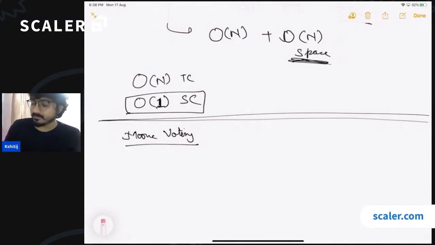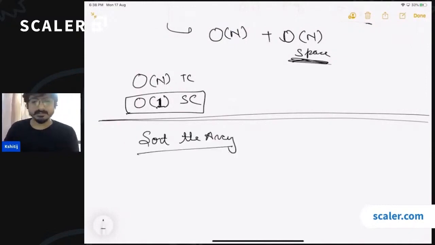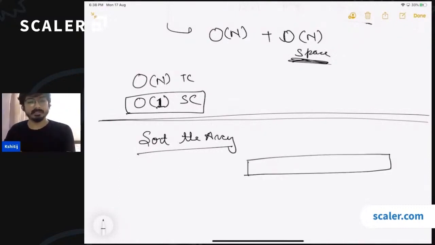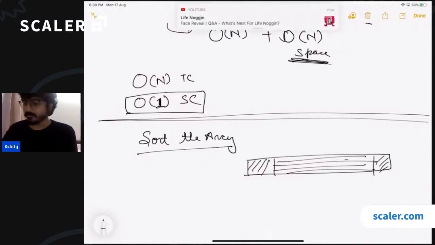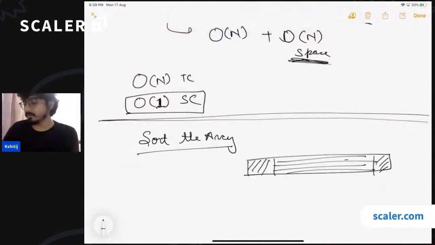The other approach says that you first sort the array. Since the majority element is going to occur more than n by 2 times, once you sort the array, all the similar elements will be arranged together. So some similar elements will be there, then the majority element will also be there, and then some different elements of similar type will be arranged together. If there is an element occurring more than n by 2 times, once you have sorted the whole array, either you can do a linear iteration or you can just check the middle element and check the count of that element as well.